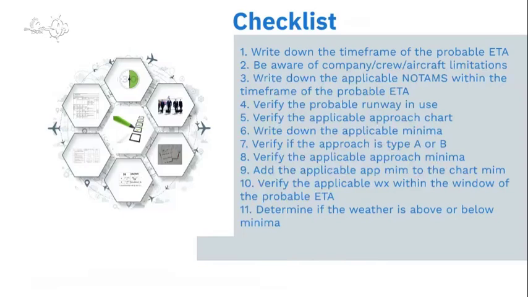Then, from that applicable minima, we have to verify if it's a type A or type B approach, verify which row applies, and from the table, we have to add the applicable approach minima to understand which is the minima we need. And then from there, we have to verify the applicable weather minima within the window of the probable ETA and determine if the weather is actually above or below the minima.